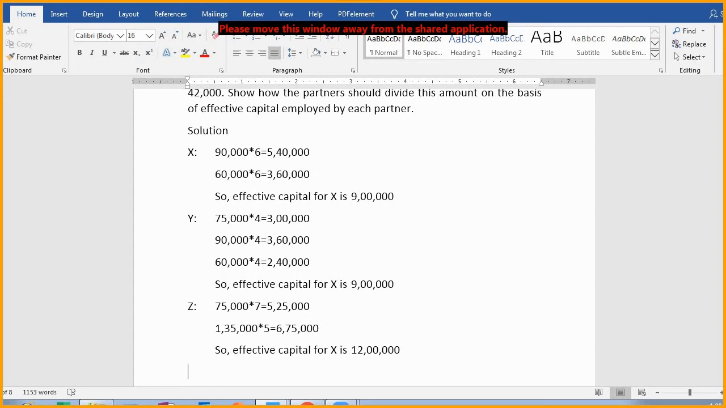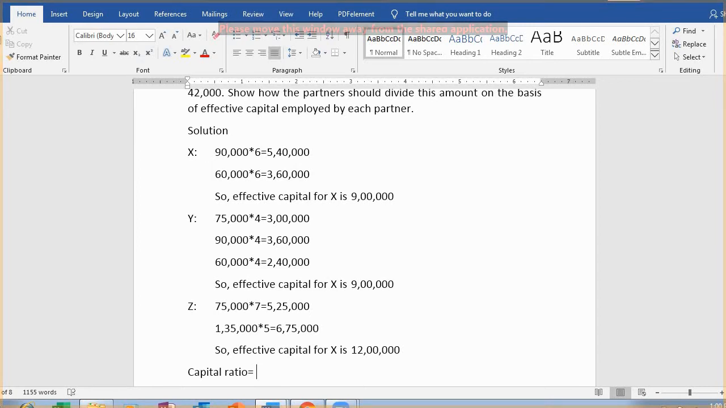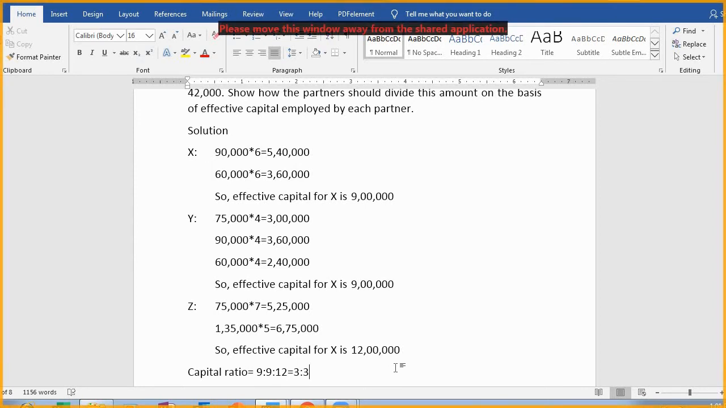So if it is 12, now what we'll be doing, we'll be calculating their capital ratios, right? Now capital ratio will be how much? 9 lakhs, 9 lakhs and 12 lakhs. Means it will be 9 is to 9 is to 12, right? If you are going to simplify it, it will become 3 is to 3 is to 4. And this is how this question will be solved. Right?